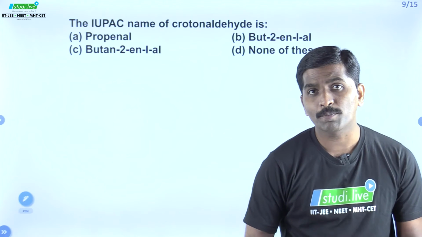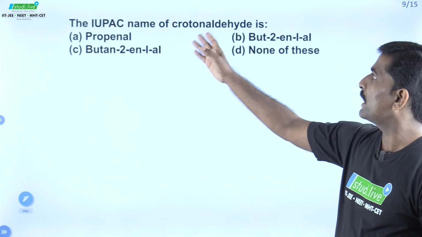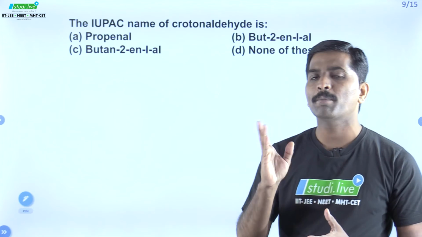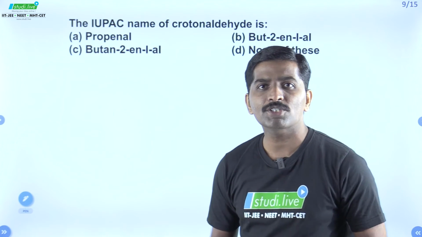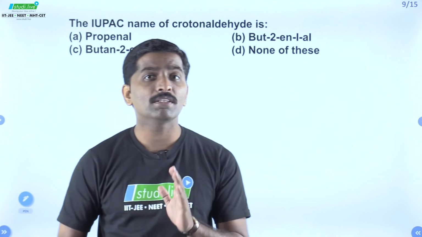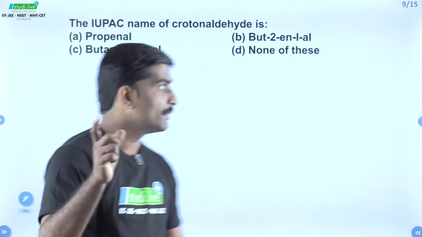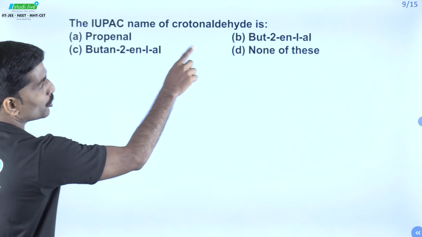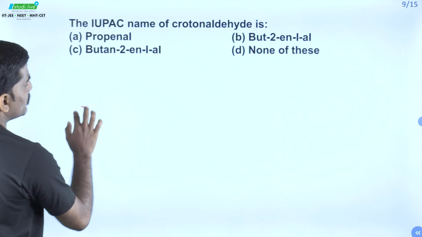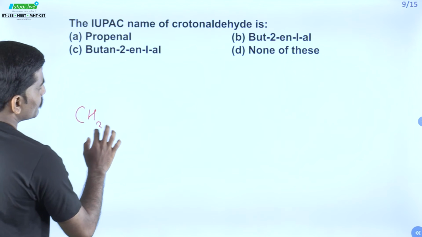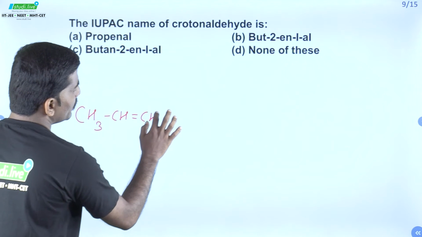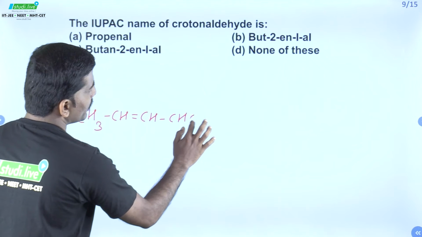Here is our next problem. The IUPAC name of crotonaldehyde. First of all, crotonaldehyde is the end product of aldol condensation of acetaldehyde, that is of ethanal. Correct? So crotonaldehyde is nothing but but-2-enal, CH3, CH double bond CH and CHO.